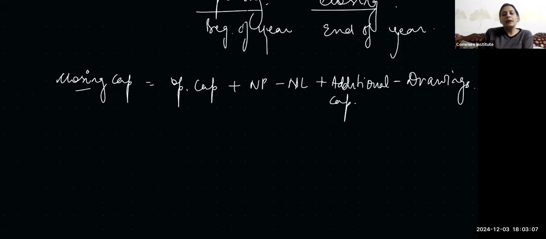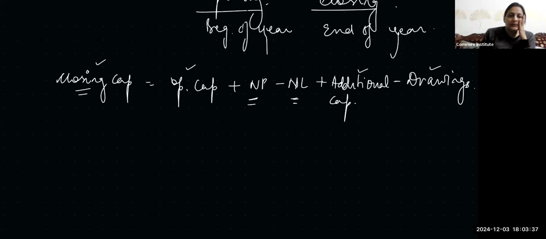So this will give you closing capital. राइट अब अगर हमें क्लोजिंग कैपिटल पता है, हमें ओपनिंग कैपिटल पता है, हमें एडिशनल कैपिटल और ड्रॉइंग्स पता है, देन वी कैन गेट net profit or net loss as balancing figure. ठीक है ना, if only one variable is there, if somehow I am able to calculate my closing capital, opening capital I might be knowing, additional capital and drawings, then I can always calculate my net profit. तो उस केस में what we'll do is we'll keep only the net profit on the right hand side, or net loss, whatever the balancing figure is, and other all figures.